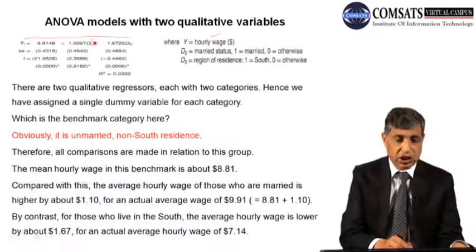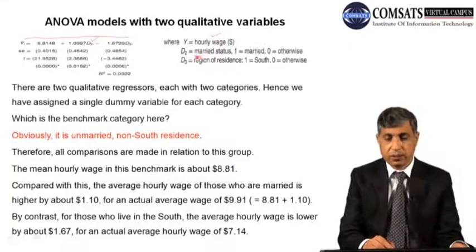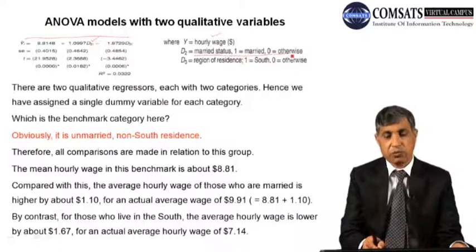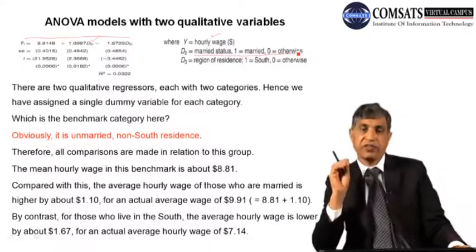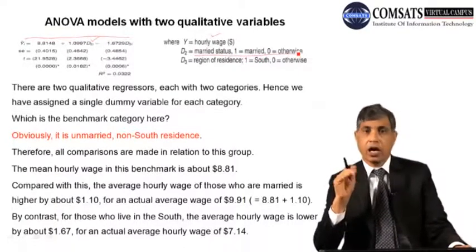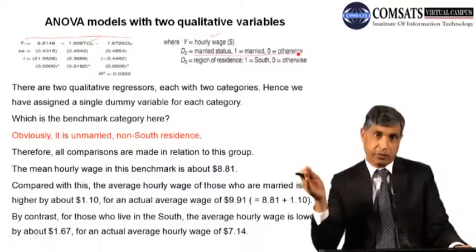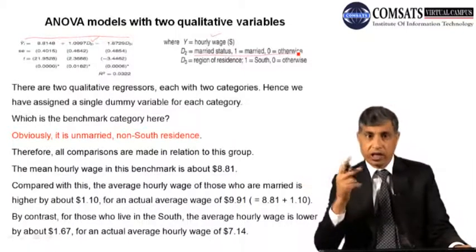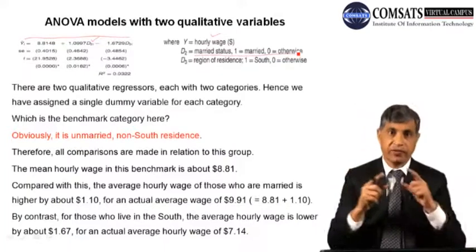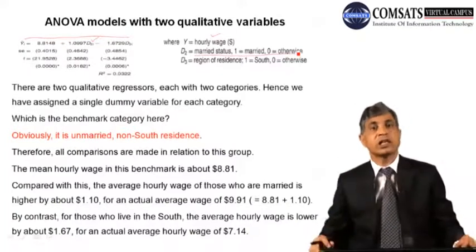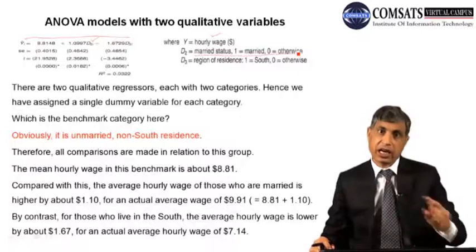This is D2 dummy, and D2 is married status. It means you are looking at the wages trend of people who are married or unmarried. So there are two categories now. There is one variable, the marital status, in which there are two categories.